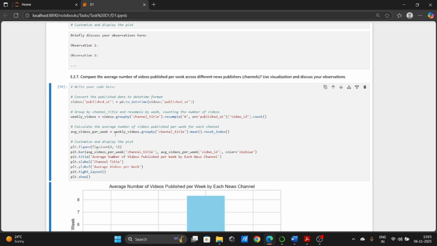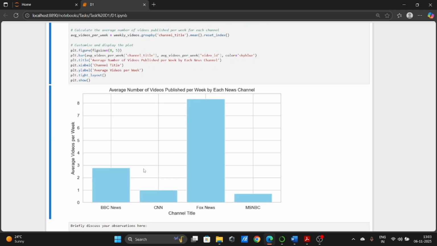And in the average videos per week, I have calculated the average number of videos per week for each channel using the mean function, and I also used reset_index to convert the result into a clean data frame, which makes it easier to plot. In the plotting section, I have set the figure size to 8,5 to make the chart readable, and the x-axis shows the channel name and the y-axis shows the average number of videos published per week. By using plt.tight_layout, it ensures the labels and titles do not overlap, and plt.show displays the chart, and this is the output which we get.